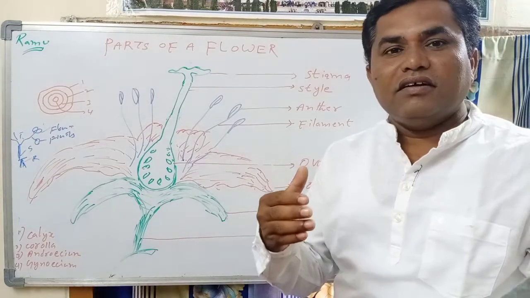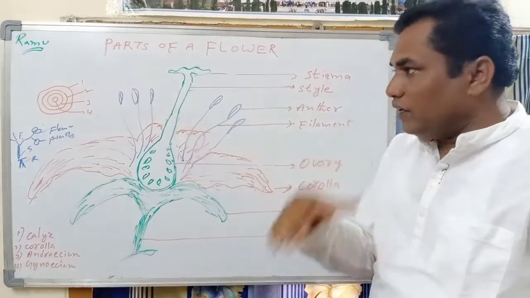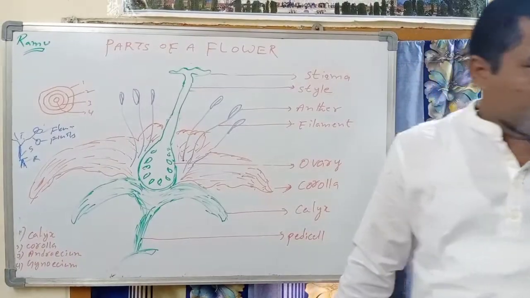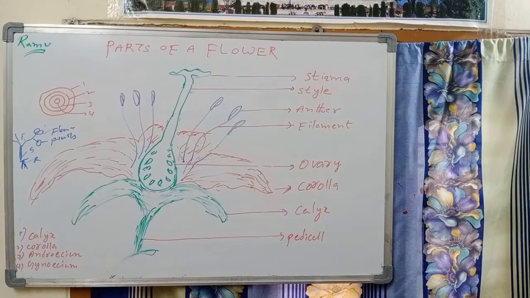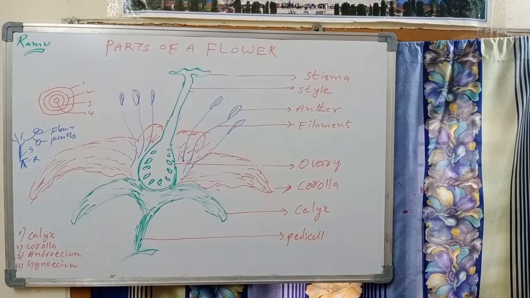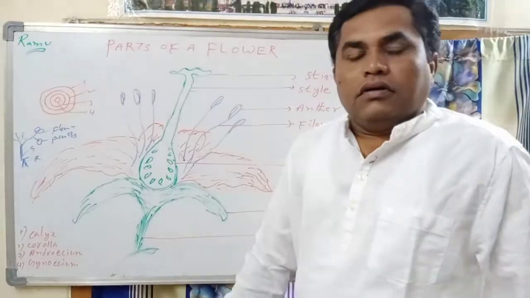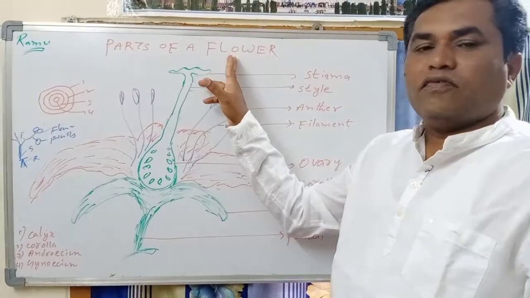So what are the attractive parts of the plant? Flower. So today we are going to discuss the parts of a flower.